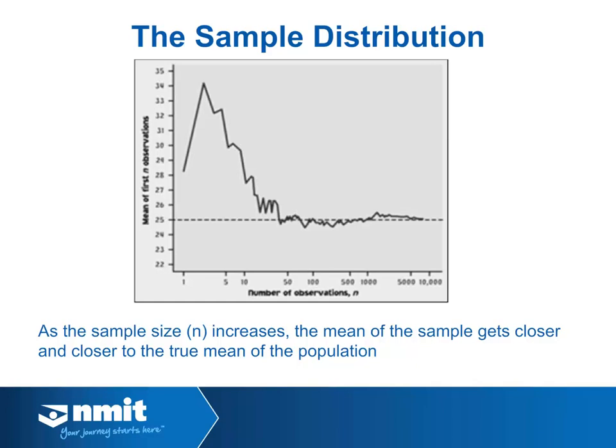The true mean in this case is that dashed line at 25, and at the start when we've got a small sample size up to around 10, the mean fluctuates all over the place, but as we get to a sample size of about 50 and beyond, we can see that our sample mean is now quite nicely estimating the true mean, and that's what we're after.